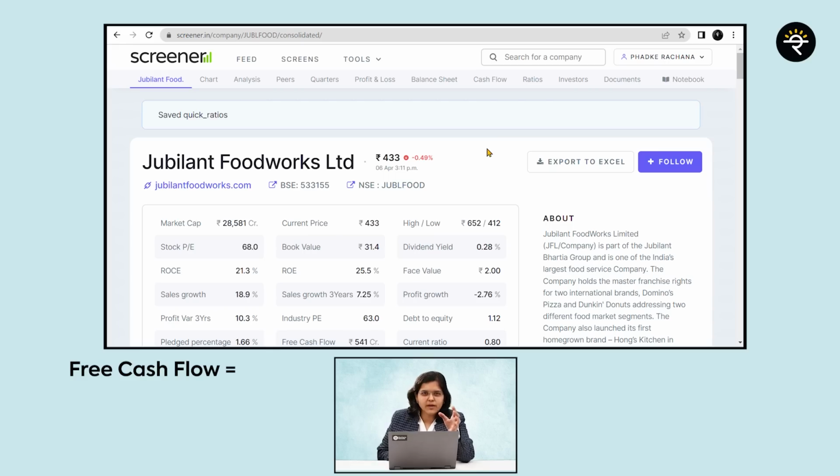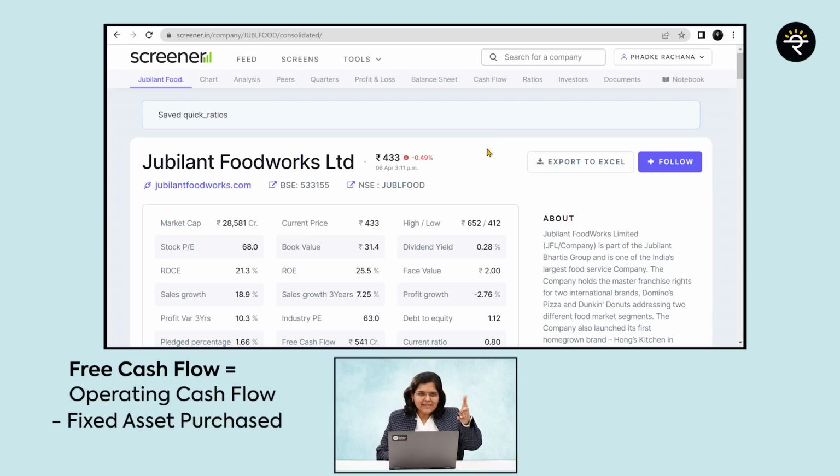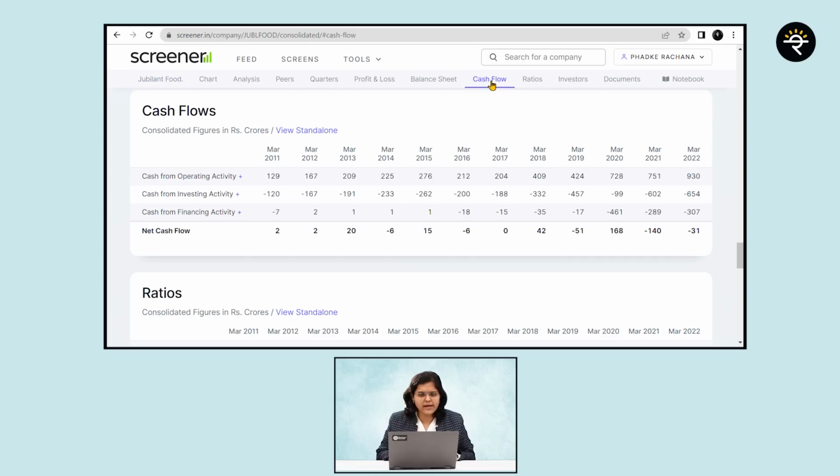The formula is very simple. It's operating cash flow minus fixed asset purchased plus fixed assets sold. So we can say this is like net fixed assets purchased. Okay, so how do we compute that? For that, just go on to cash flow statement.